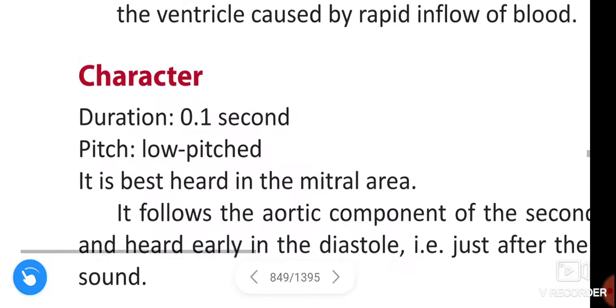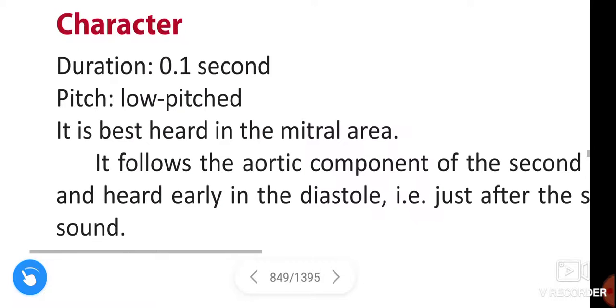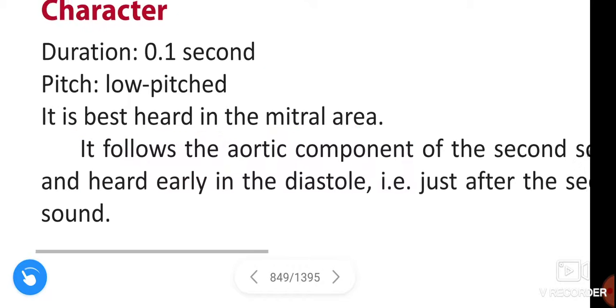Next, coming to the characters. Duration 0.1 second. Pitch low pitched. It is best heard in the mitral area.